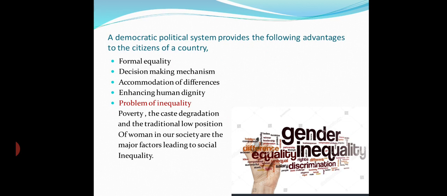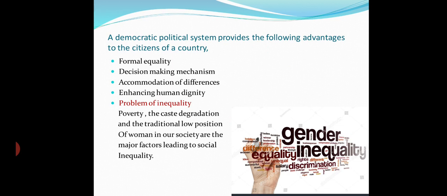A democratic political system provides the following advantages to the citizens of a country. Formal equality means the written constitution provides the people with basic equality, irrespective of their caste, color, creed, or gender. Decision making mechanism. The adult citizens get the opportunity to participate in the election of people's representatives who ultimately form the government.